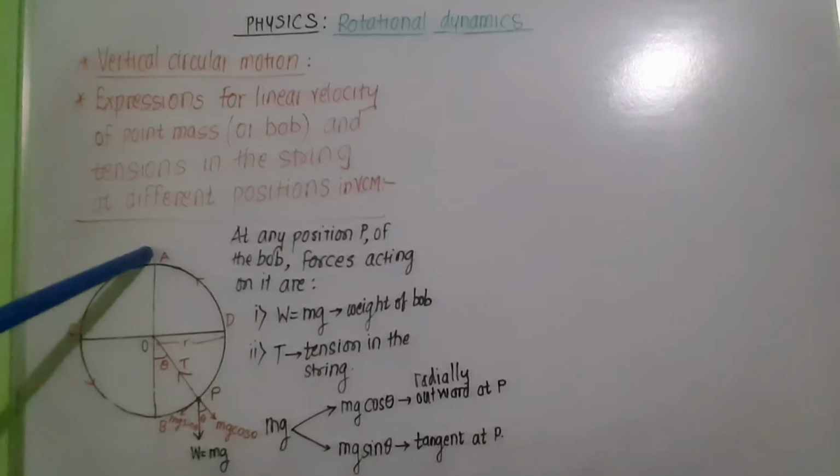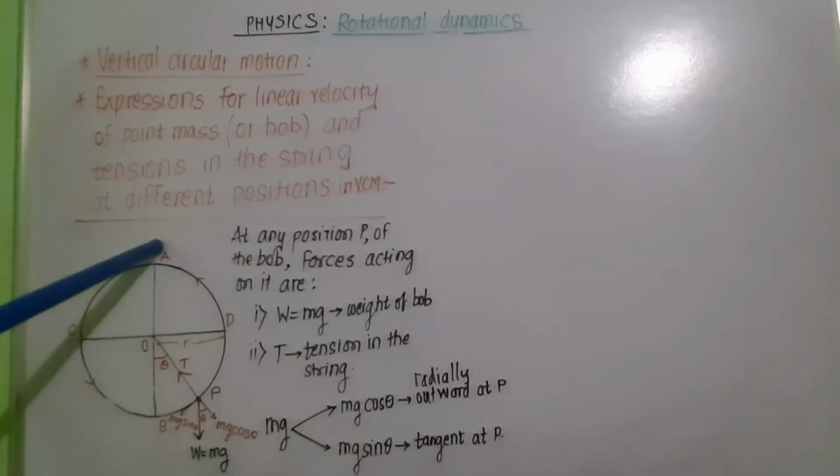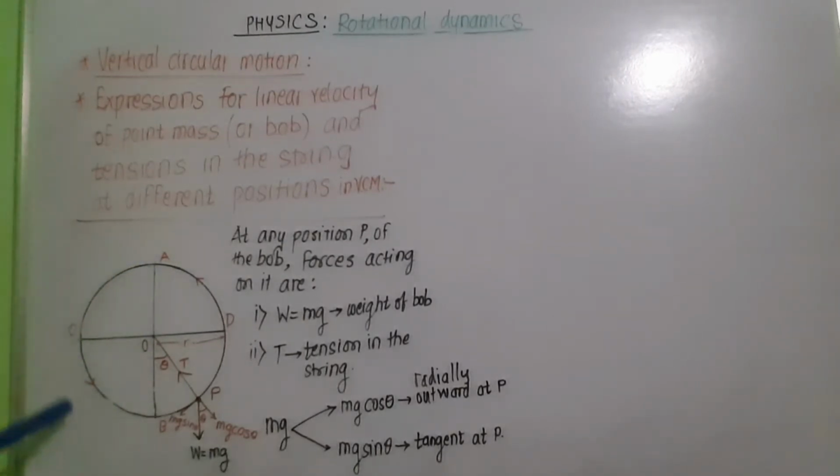When it reaches the uppermost position, that is at position A, its velocity will be the lowest. Now when that object performs circular motion along path A, C, B, at that time the same way components we will get, but at that time the direction of mg sin theta is in the same direction as that of motion of the object.